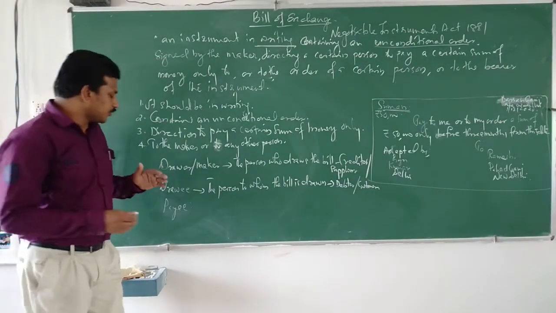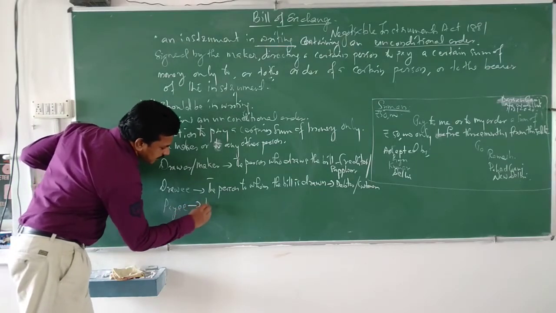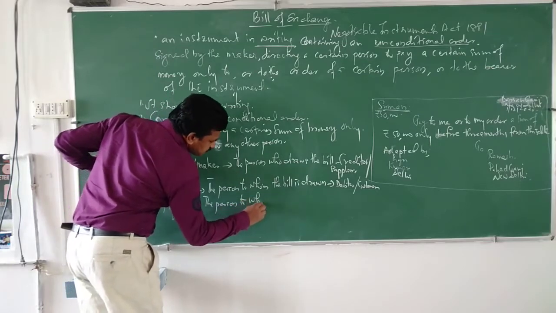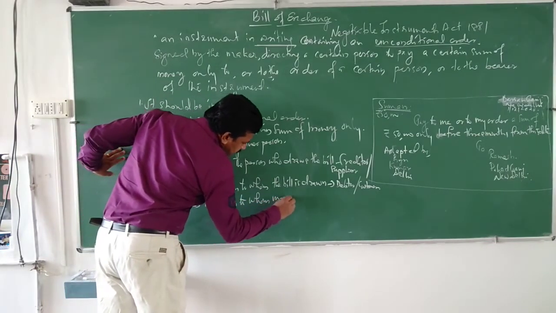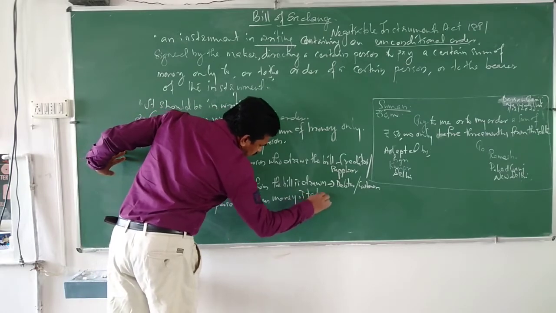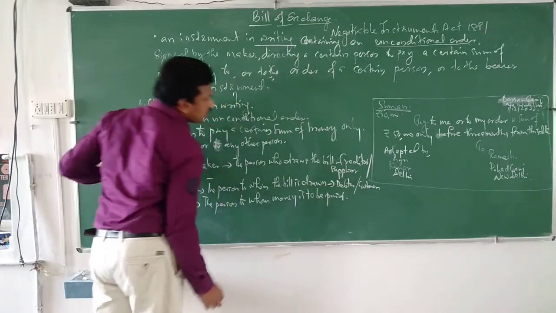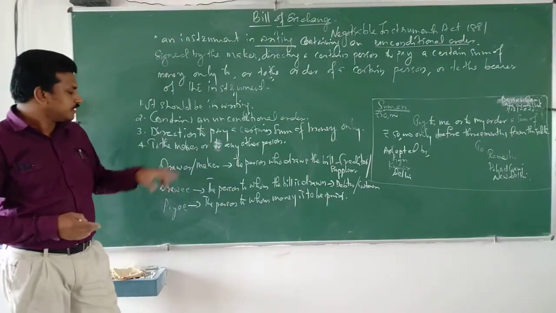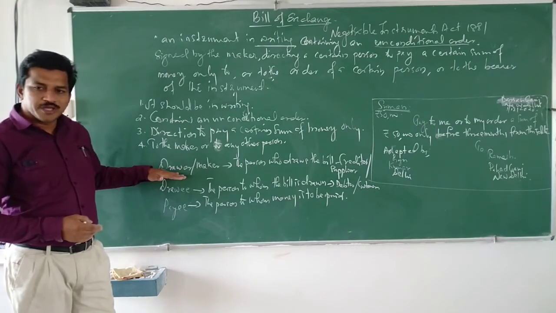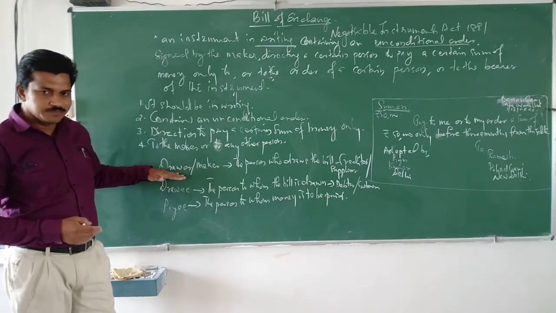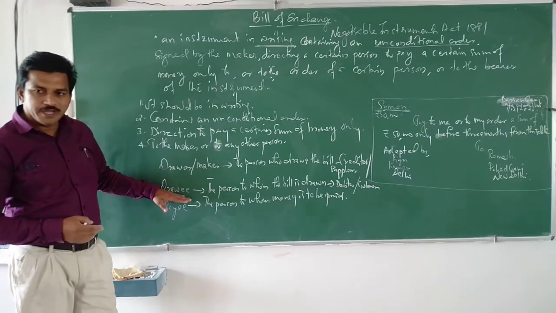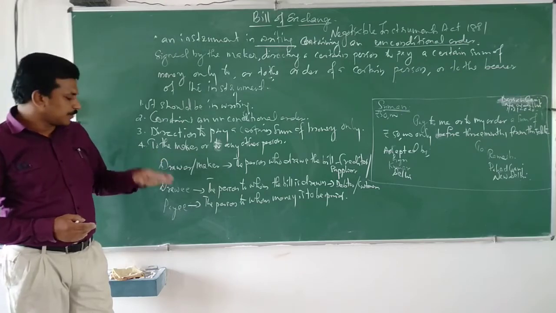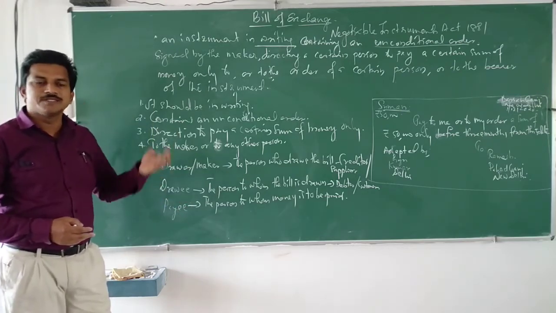Okay. Now, who is payee? Payee is the person to whom money is to be paid. Here, Ramesh is the person to whom money is to be paid. That means the drawer, the person who draws the bill, tells the drawee to pay some money to somebody. That person to whom the money is to be paid is called the payee.